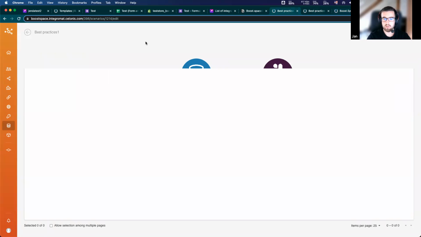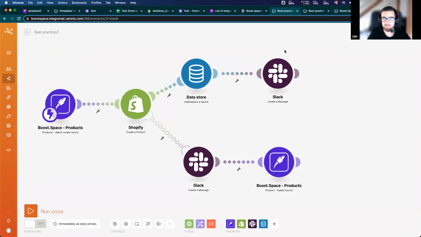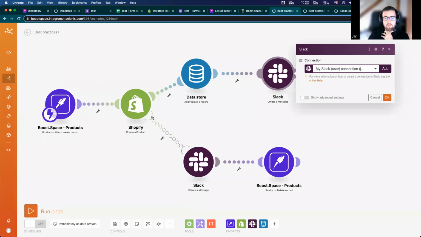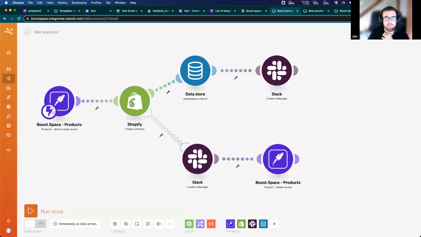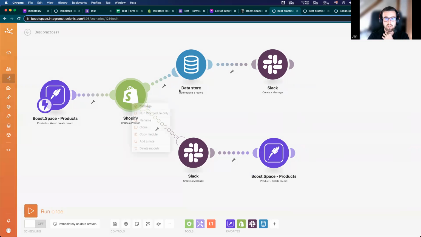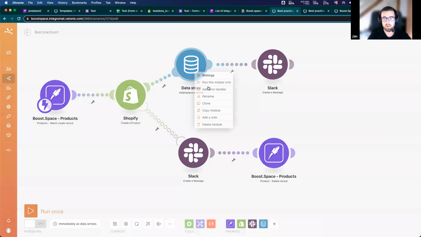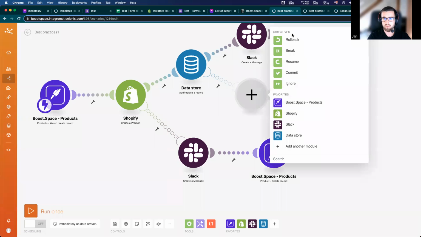Yeah, so the Slack, I just spoke about it. I want to receive a notification after it, and there is some error handling. Error handling, as I mentioned before, you can add like this, by right-clicking on the module. You can create error handlers, and you can add some directives for what should happen after an error happens,